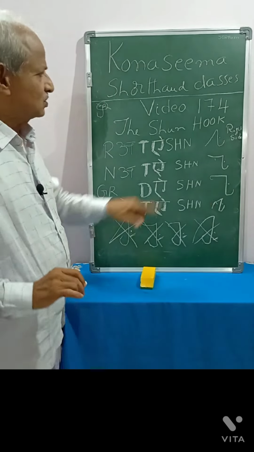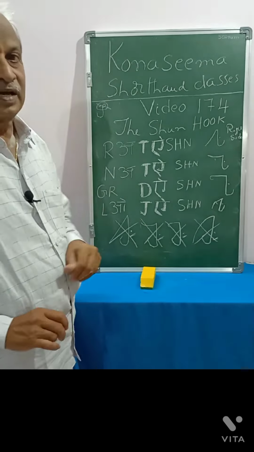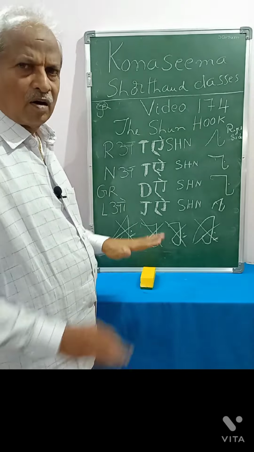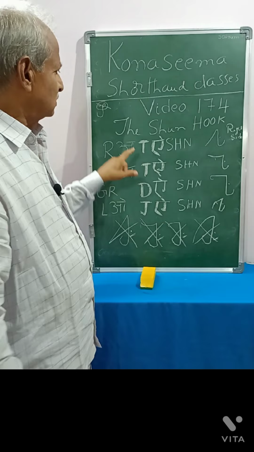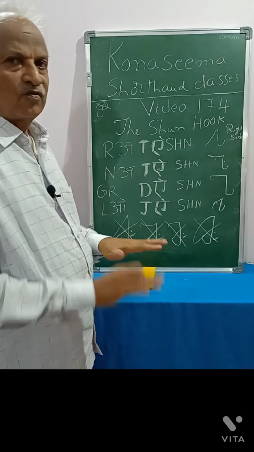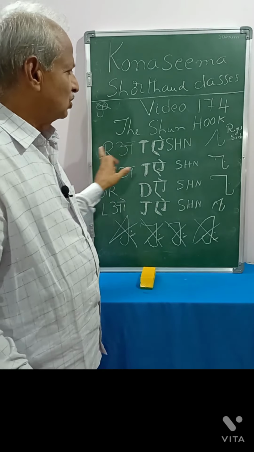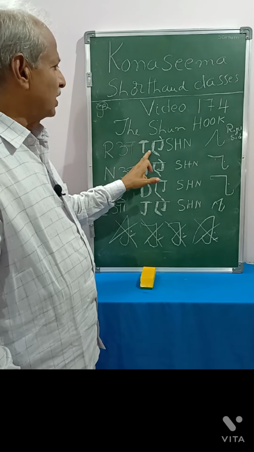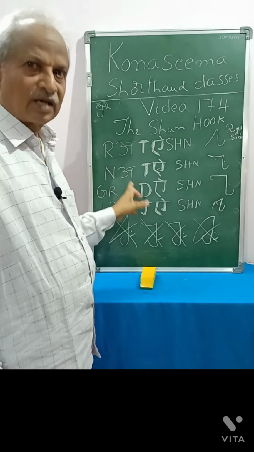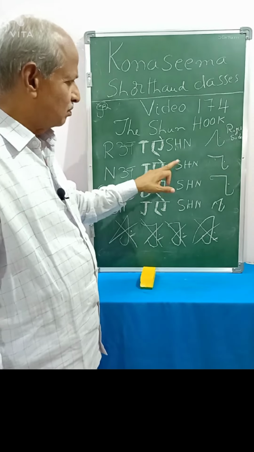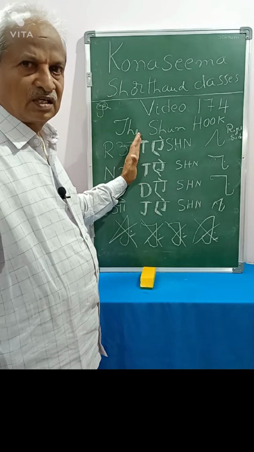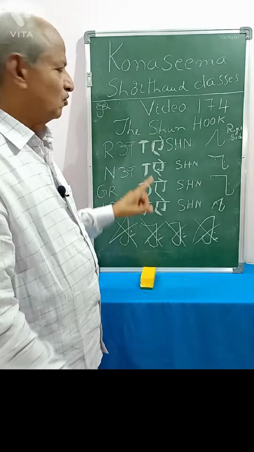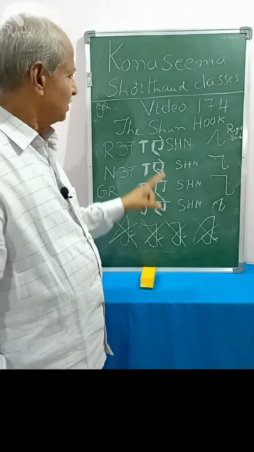He is not writing like this. He is writing like this. Why? Because number 1, after T, after D, after J, always vowels will come. Without vowels, this T, D, J will not be there in words like this. Rotation. Before Shun, the stroke consonants T, D, J will be followed by a vowel. It is a must.